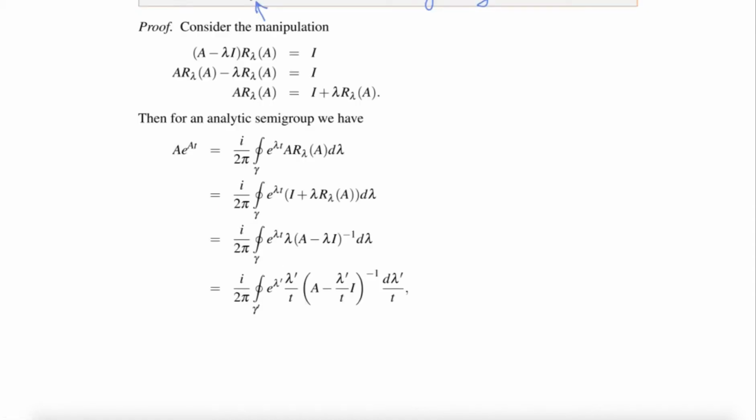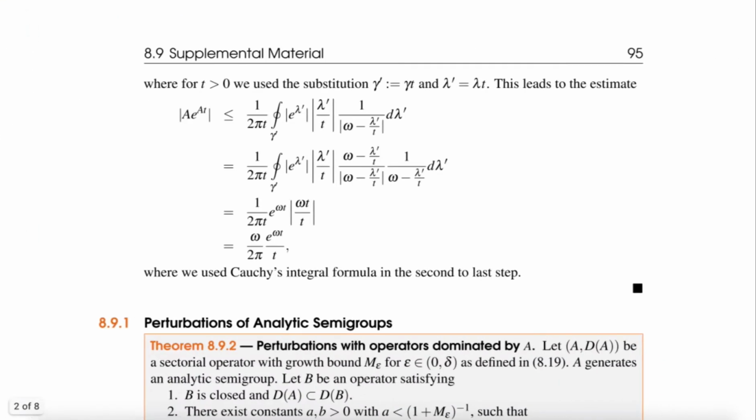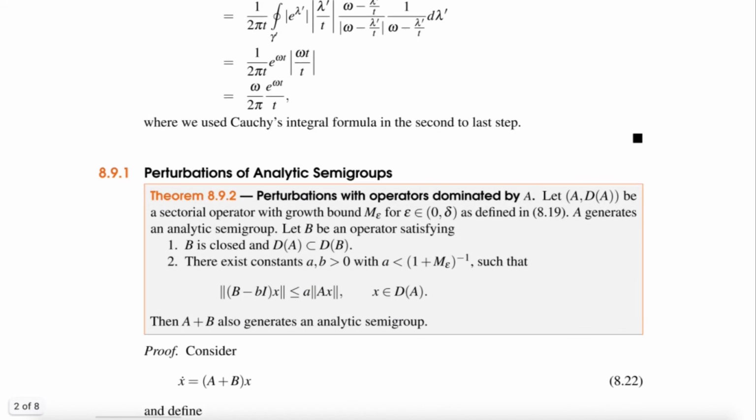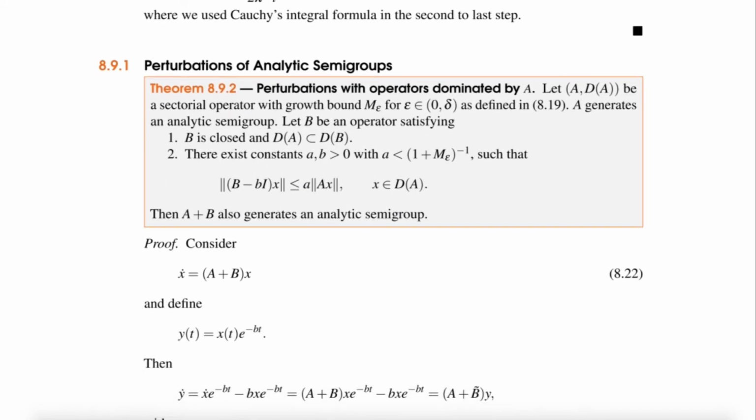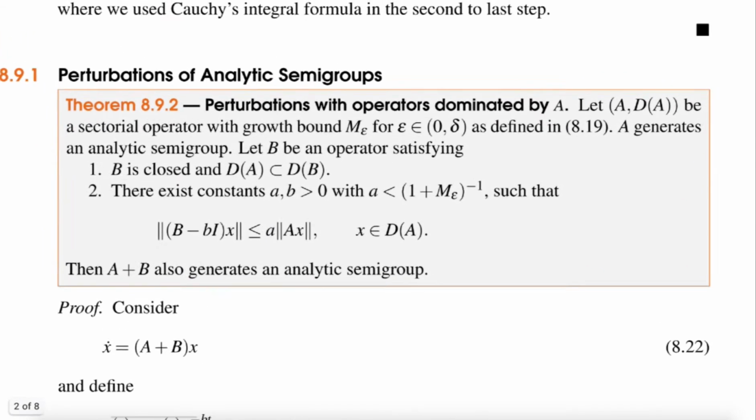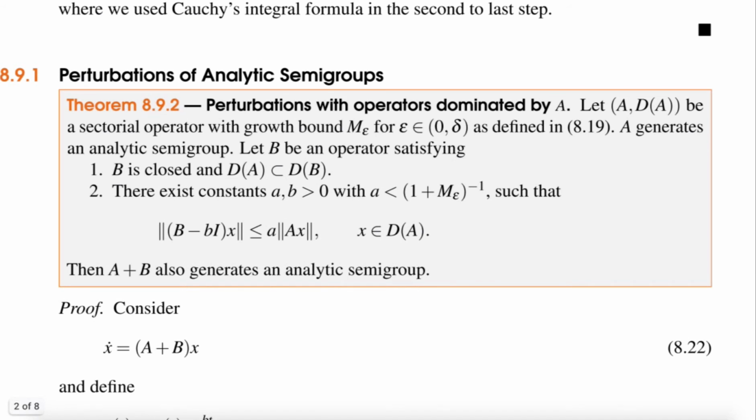The proof uses this path integration stuff, right? And then does a whole bunch of manipulations. You're probably not surprised to see these kind of arguments. Okay. The next result, which is of some importance, is again a perturbation result. And it turns out semigroups can be perturbed by operators which are dominated by the semigroup.